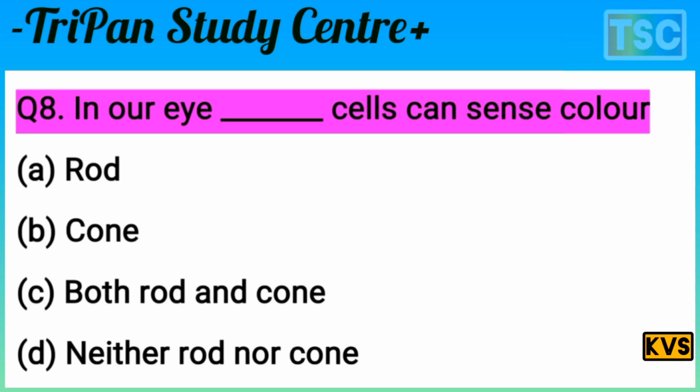Question here. In our eye, dash cells can see a color. In our eye, dash cells can see a color.